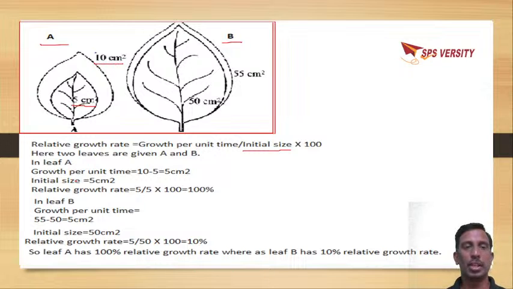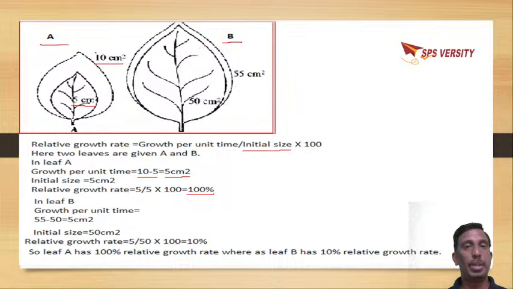So initial size is 5 centimeters square. Growth per unit time, subtracting the initial from the final, we will get 5 centimeters square. Relative growth rate is 5 by 5 into 100, it will be 100%. That is, the leaf has become doubled in leaf expansion.